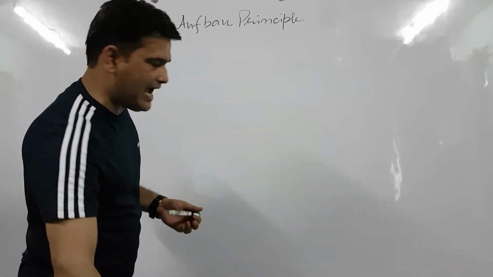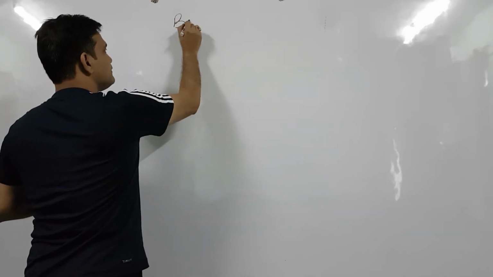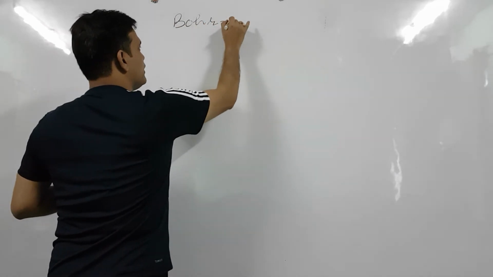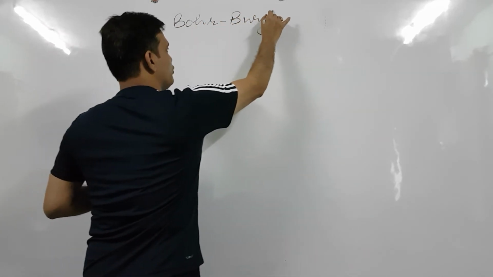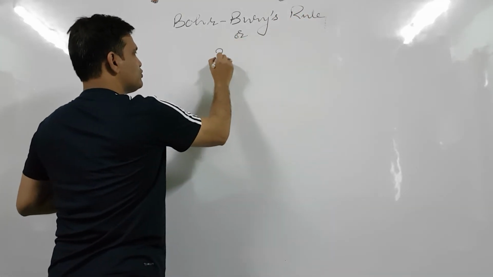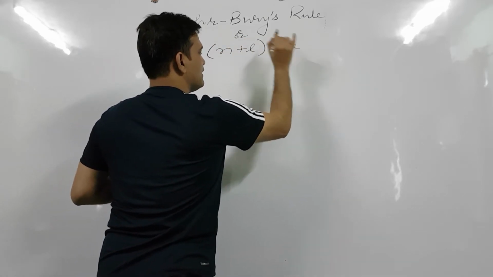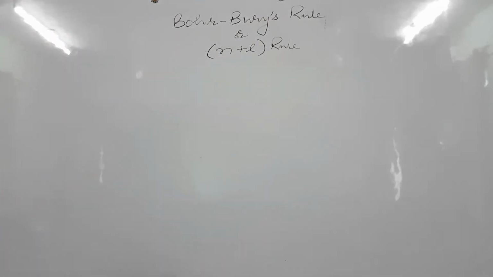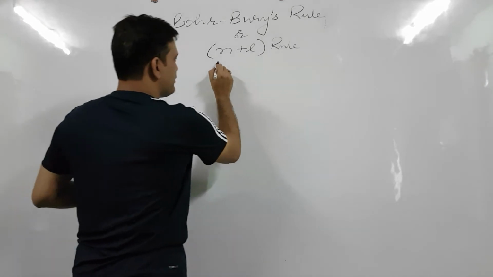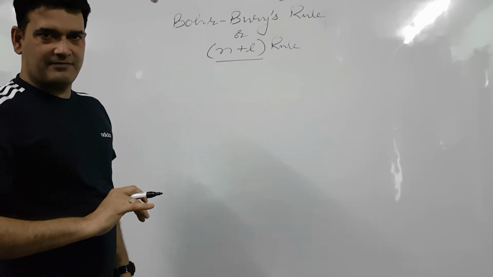But the Aufbau principle was unable to explain which orbital will have lower energy and which will have higher energy. For that, we have to study Bohr-Bury's rule, also known as the n plus l rule. According to this rule, the orbital whose n plus l value is lesser will be filled first.